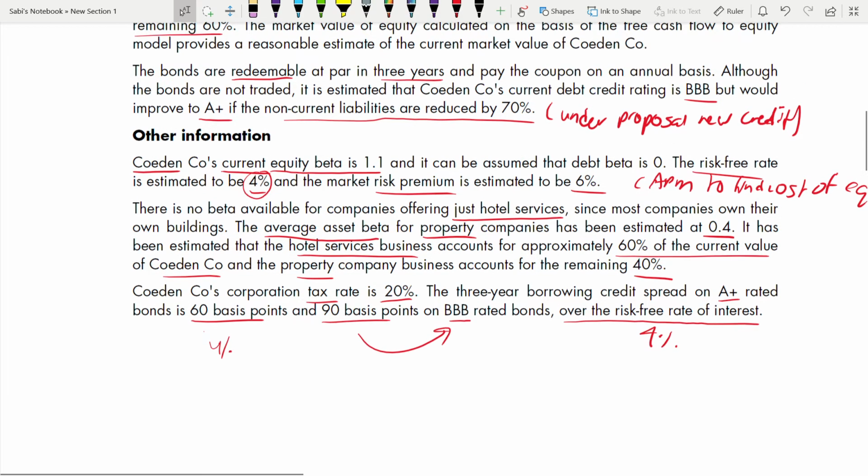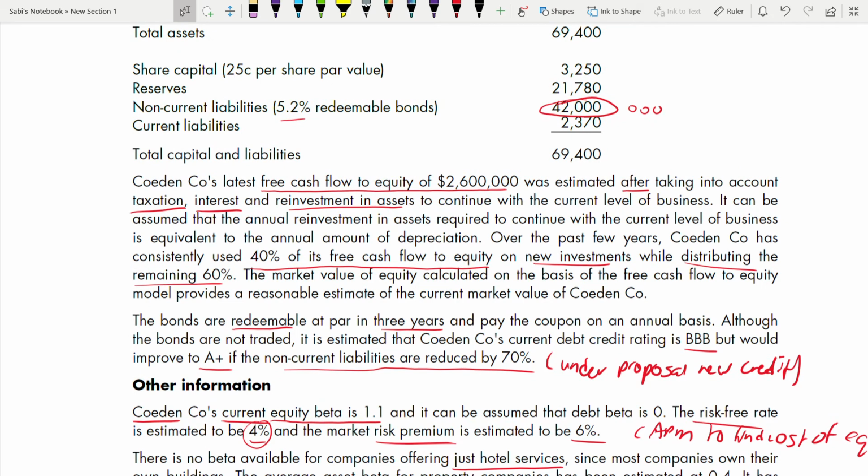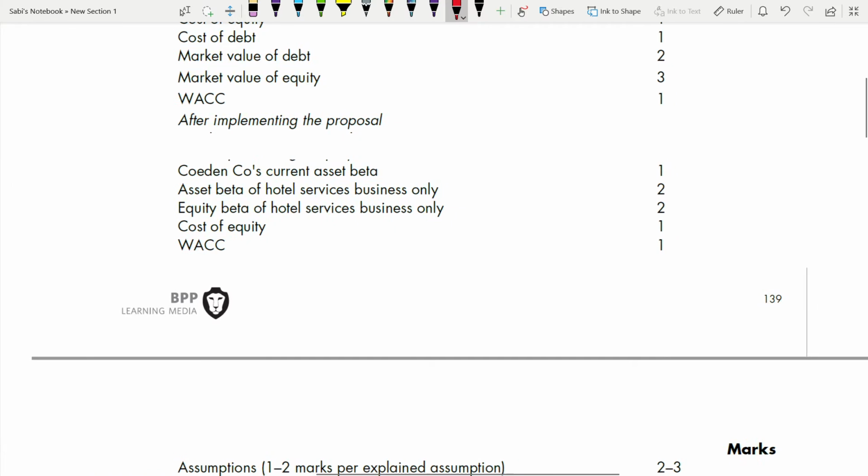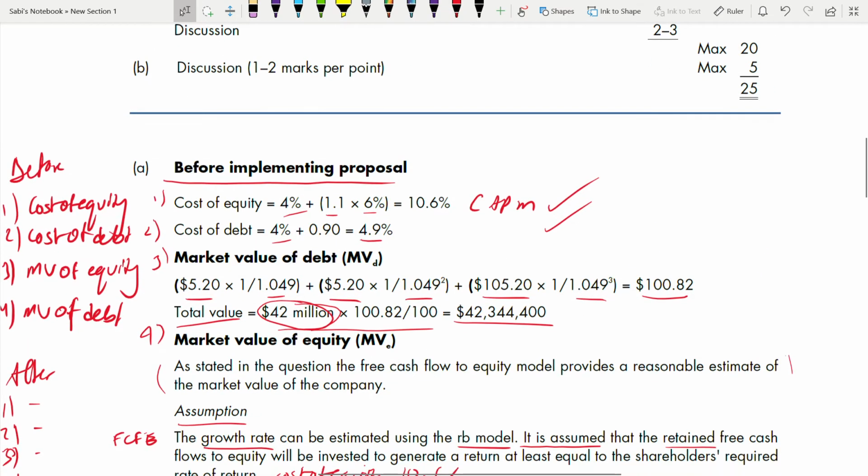Okay, where they told yes. So 40% of the free cash flow to equity on new investment while distributing the remaining 60%. So 60% will go as a dividend, 40% only they are retaining. So 40%, that's why 0.4. Always when you study, also understand the meaning behind each figure.